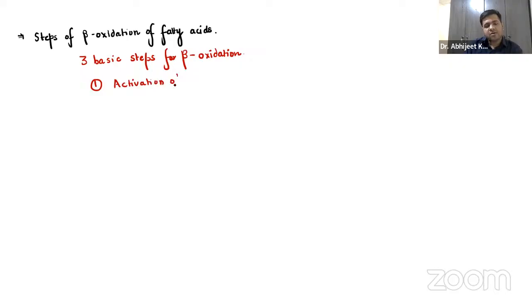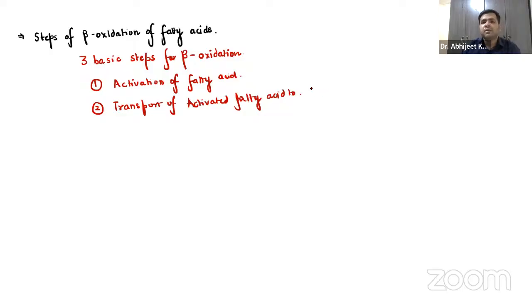Then we have transport of the activated fatty acid to mitochondria. And the third one is the beta oxidation. Activation of fatty acid, transport of activated fatty acid to mitochondria, and beta oxidation. Right?